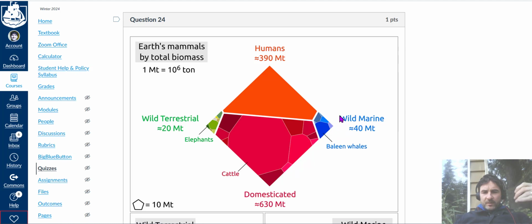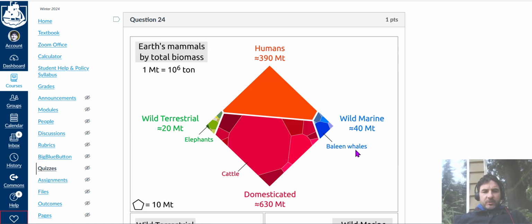Wild mammals. This is all the wild marine mammals in the oceans, or lakes, rivers, I guess. That's 40 million tons. This is domesticated animals. That's 630 million tons, and this is wild land mammals, right? 20 million tons. So this is animals by their weight or mass, all right? So if that's enough of a hint as to know how to answer this, press pause and try to do it, and then you can check your answers at the end of the video.